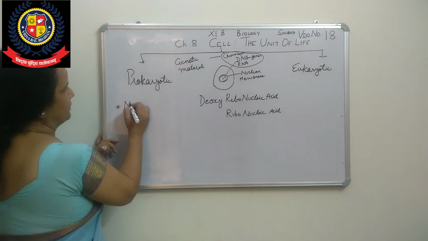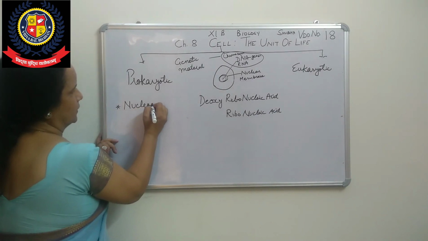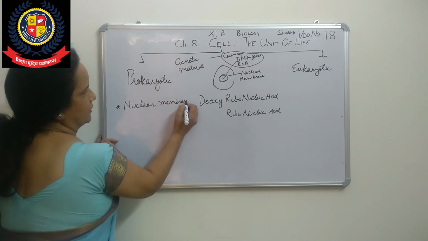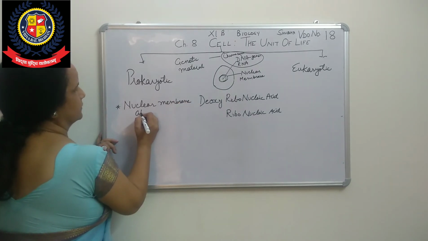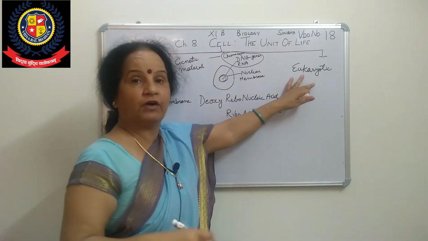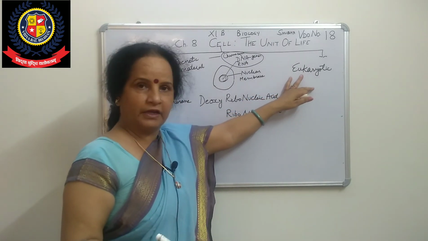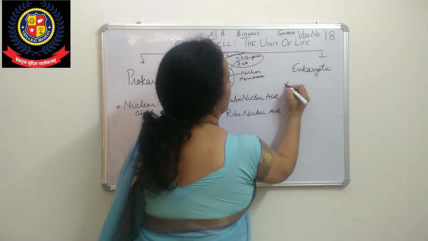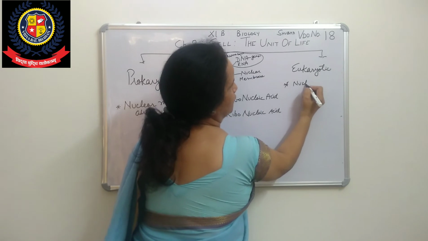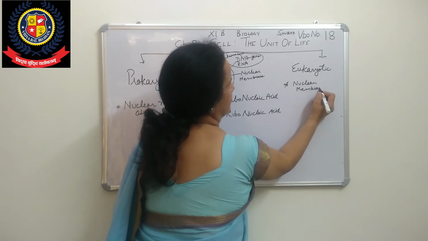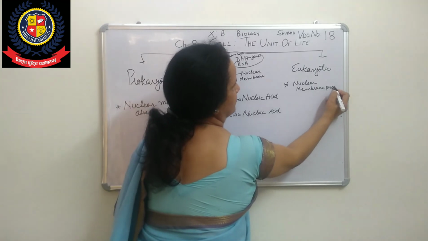The main difference is that in prokaryotic cell nuclear membrane is absent. While in the other case, that's why we are calling it advanced, more developed. Now why are we calling it that? Because here nuclear membrane is present.